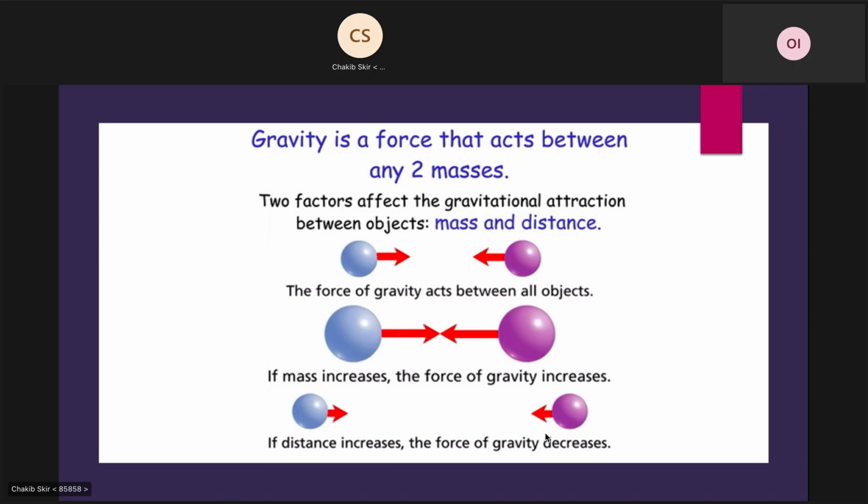Thank you, Osama. Gravity is a force that acts between any two masses. Two factors affect the gravitational attraction between objects: mass and distance, like we see in this picture. The force of gravity acts between all objects, like we also see in this picture. If mass increases, the force of gravity increases, like we see in this example. If distance increases, the force of gravity decreases.